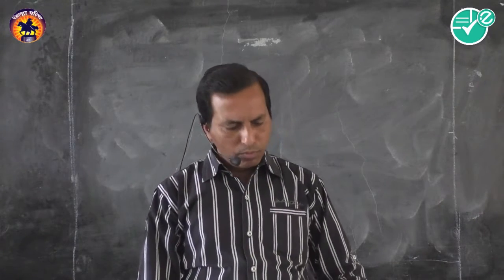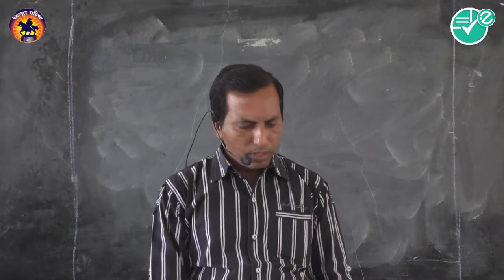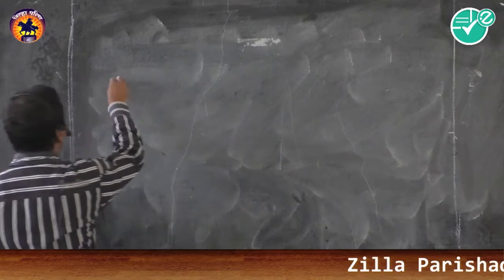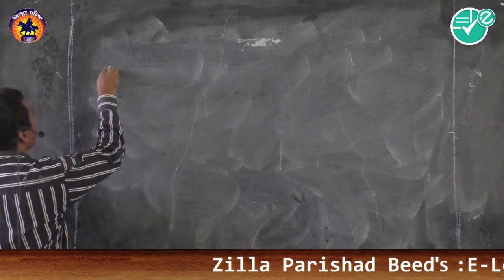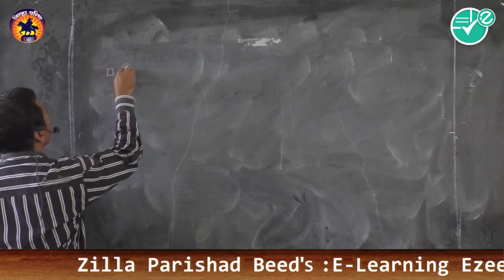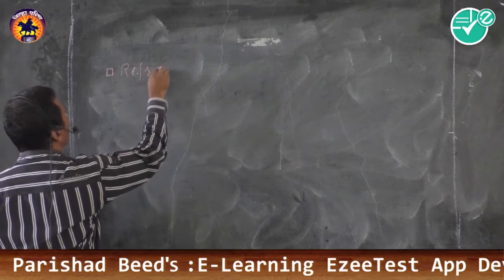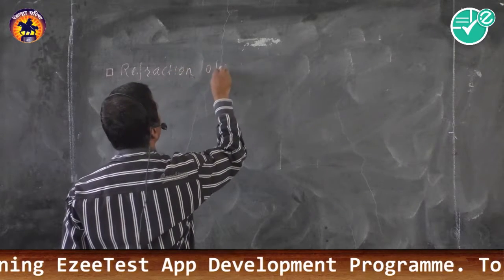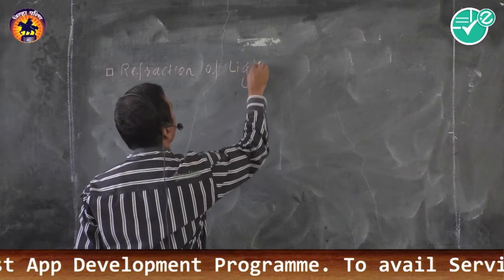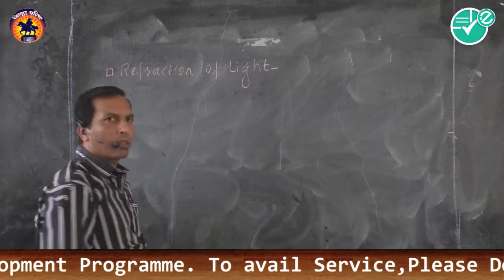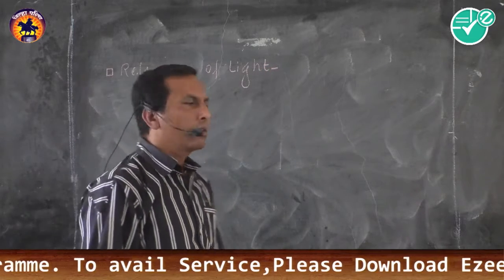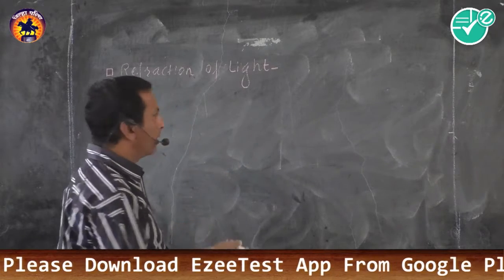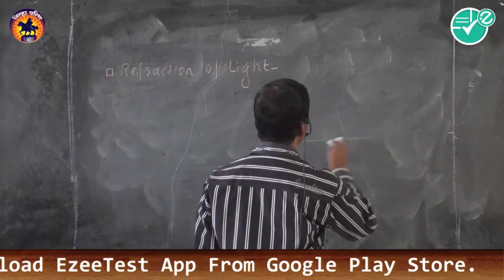Then next one, moving fast towards the refraction of light. Our next bit is refraction of light. Refraction. Suppose a plane refracting surface like water or glass. Suppose this is a glass slab.